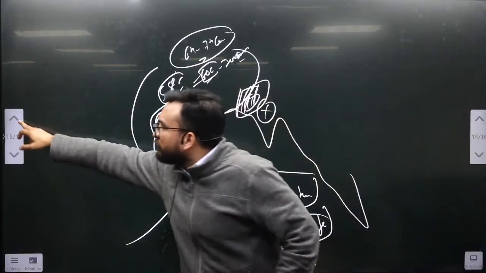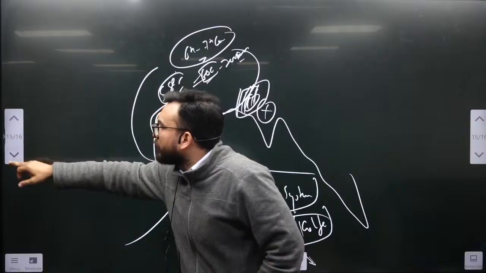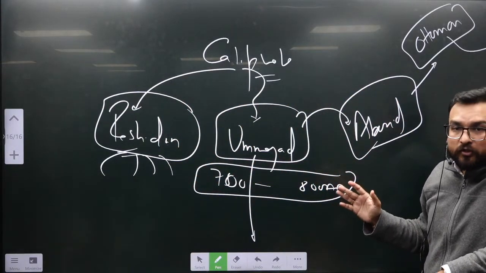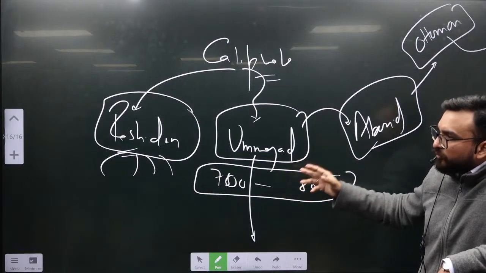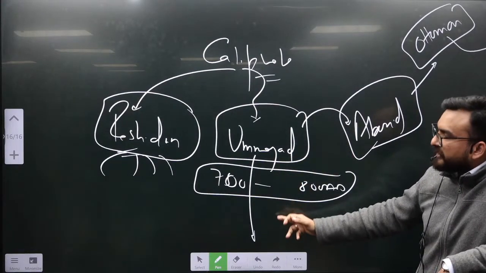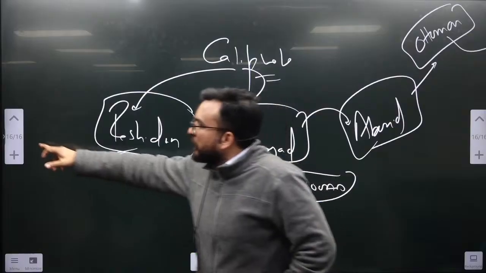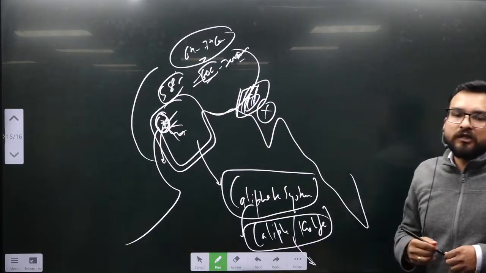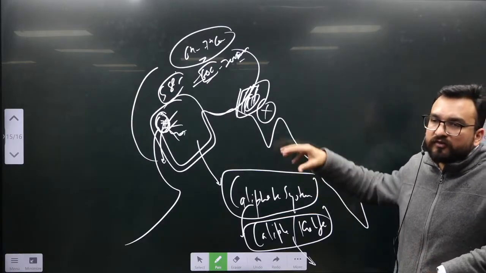Now rulers of these particular kingdoms are not important. In your Satish Chandra, all the rulers are also mentioned. Not important. You can ignore those rulers. Over here, Umayyad ruler is also mentioned, but he sent in 712 whom? Qasim. And Qasim will be coming over here in Sindh and defeating King Dahir of Sindh region.